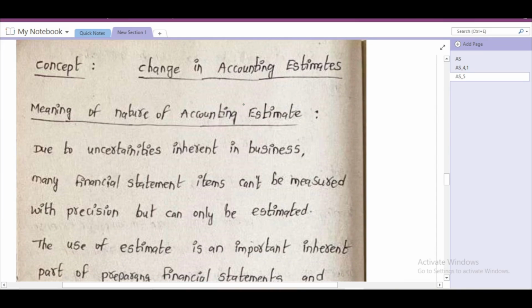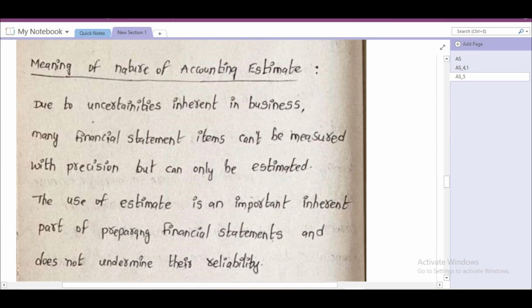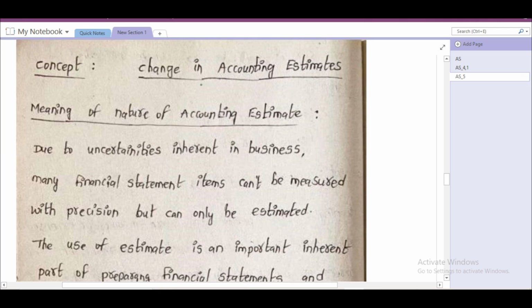Change in accounting estimates. Meaning of accounting estimate. If you remember the prudence concept, what the prudence concept is saying is that for any uncertainty about any transactions in the business, we have to create estimates for those types of transactions. That is what the prudence concept is saying. We'll see what it says here.